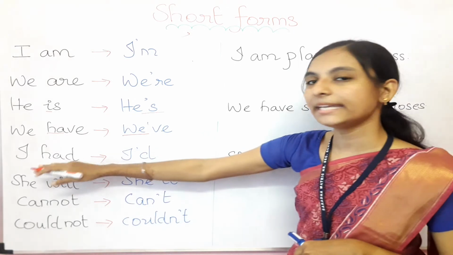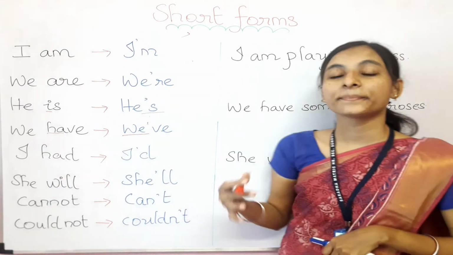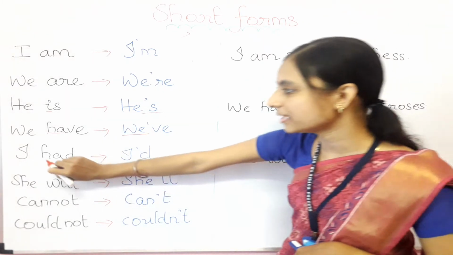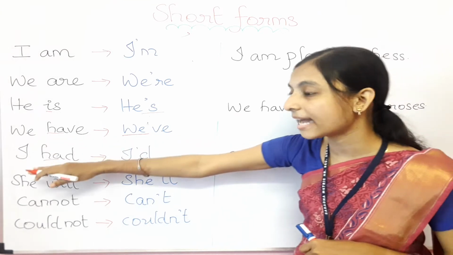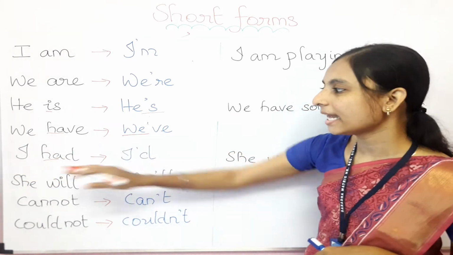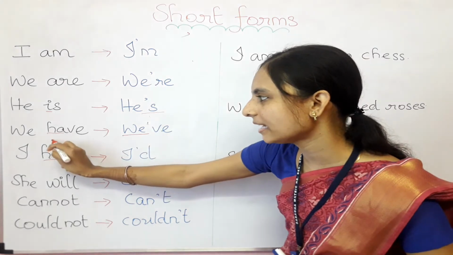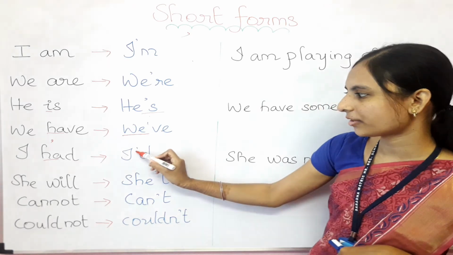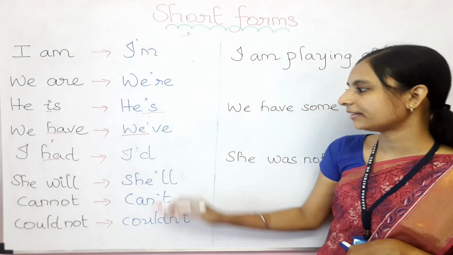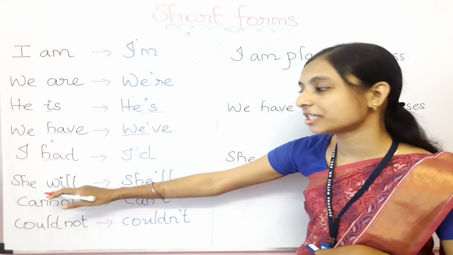Next, I had is going to become I'd. Yes, we are going to remove this HA. In have also we have removed the HA, and in had also we have removed the HA only. In place of HA we write the apostrophe. So here, I had will become I'd. The apostrophe has come here, and we need to write only D. Are you clear? Then let's go for she will.